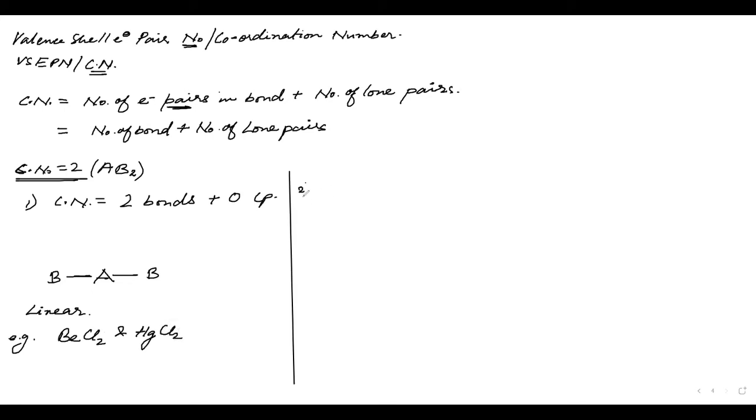Now, if we have another case where the coordination number is equal to 2, with 1 bond and 1 lone pair, then again it is just AB. The AB cases with 1 bond and 1 lone pair we will not discuss. So we will move on to coordination number 3.